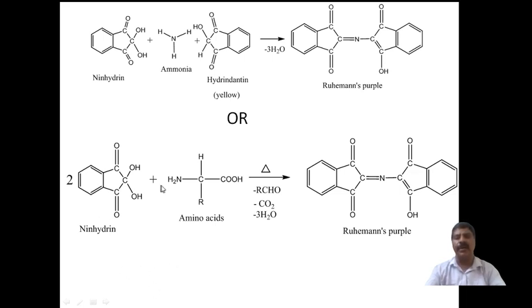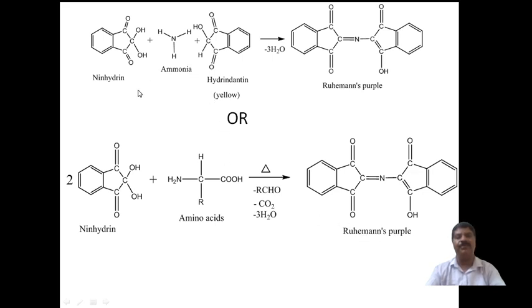Ninhydrin reacts with an alpha amino acid, and during heating the alkyl aldehyde RCHO will be removed, and carbon dioxide will be removed, and one more ammonia will be liberated, but that ammonia will condense here. The product became a reactant in the next reaction, a water molecule is removed, and simply the Ruhemann's purple compound is formed.